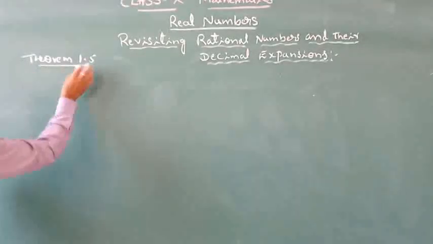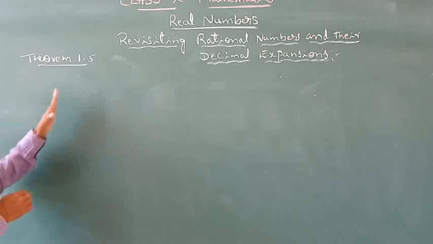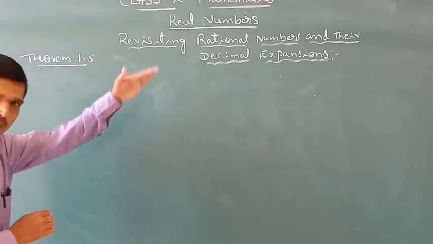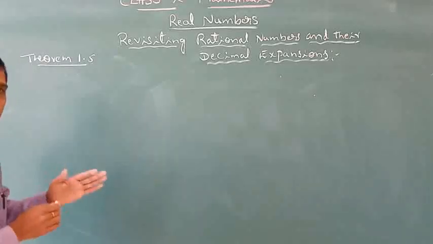So here consider theorem number 1. What it says is the formal result for the above example, how to write the decimal expansions.